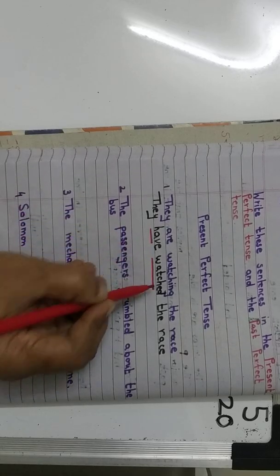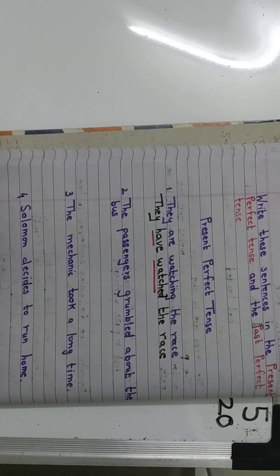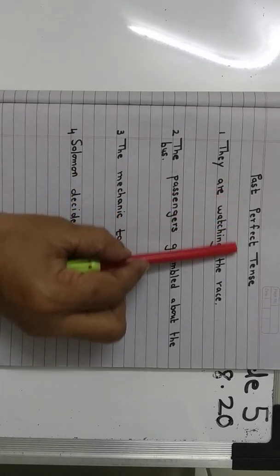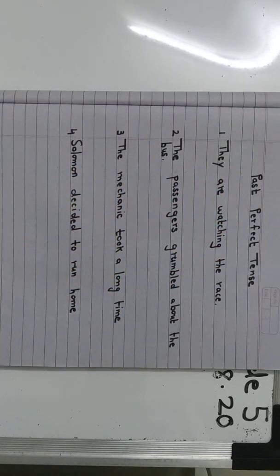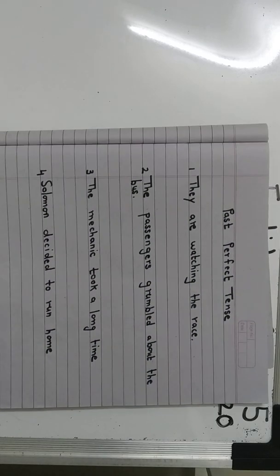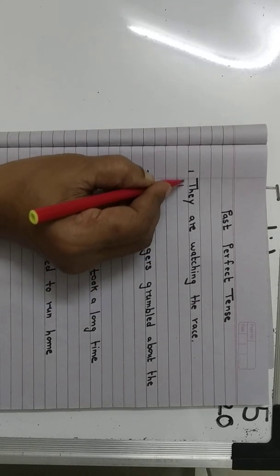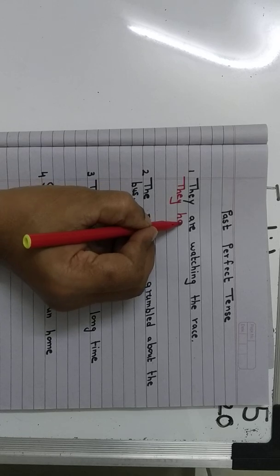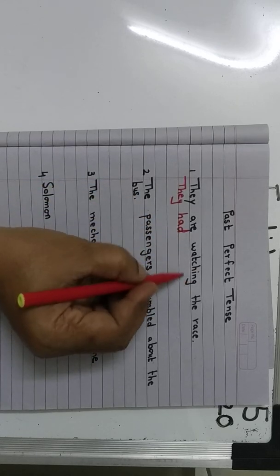Have watched. Okay. Now, the same sentence, children, I need to make a past perfect tense. We have just now done this. For past perfect tense, what do we use? Had, right? So, it is they had, and this verb will become what, children?